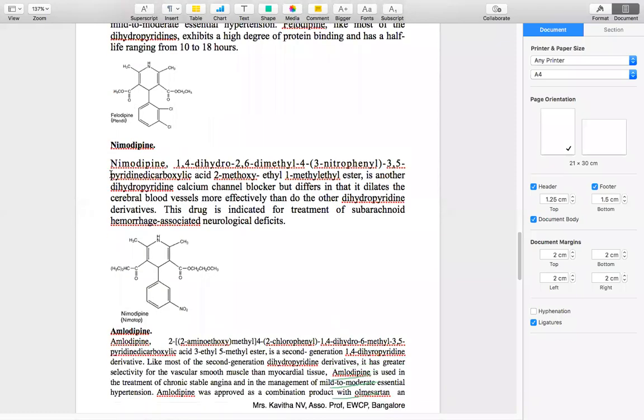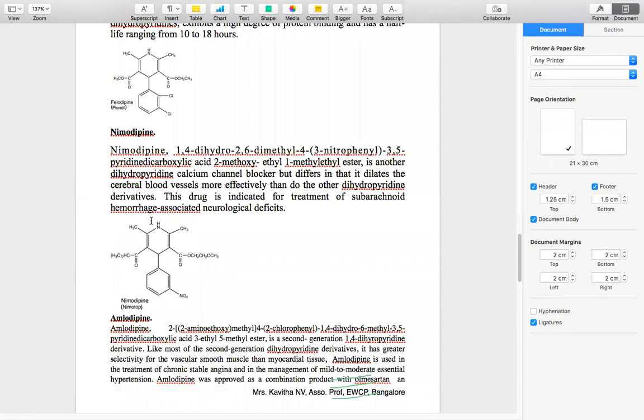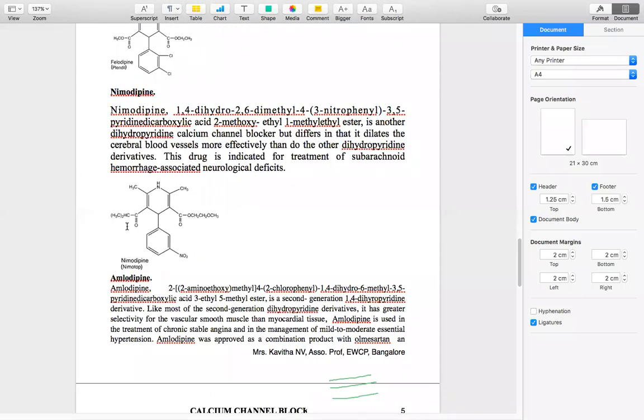And next is the nimodipine. Here also the same methyl group is at the second and sixth positions. Then you have the difference in the ester group. Here in the third position the ester is 2-methoxyethyl, and 1-methylethyl ester in the fifth place. Whereas the electron withdrawing group here is the nitro group, so a nitrophenyl group is there in the fourth place. So this is the structure of our nimodipine.